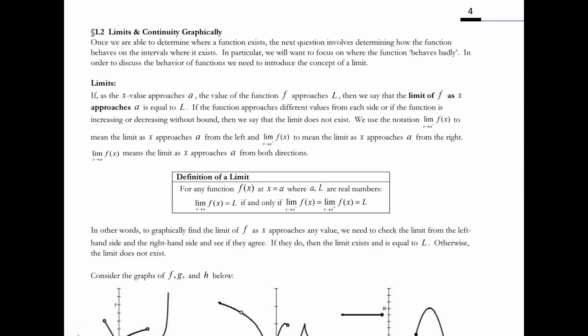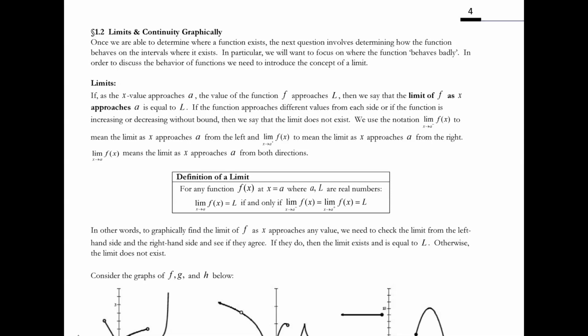As we begin section 1.2, if you have not yet read the text at the top of page 4 from the beginning to the graphs, I'd like you to pause this video and read that text right now. So please do make sure you're reading the text before jumping into these videos.